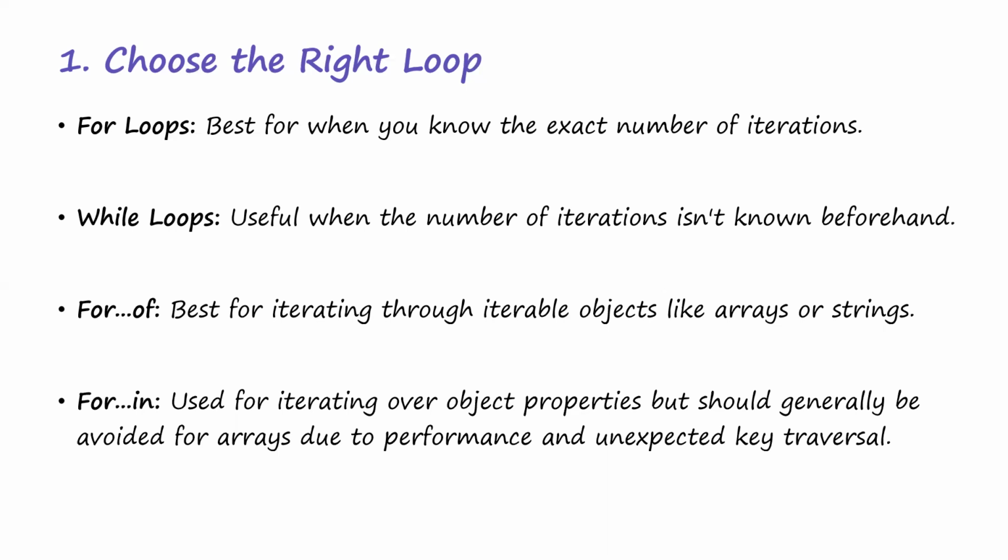When we talk about arrays, we'll talk about them. Just understand that we use for of for iterating through iterable objects like arrays or strings. We use for in for iterating over object properties. When you want to iterate over the object itself, you use for of.